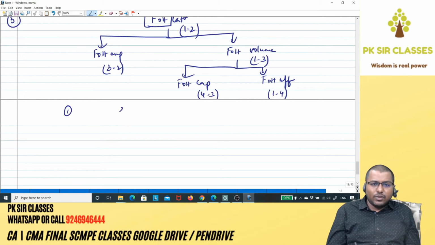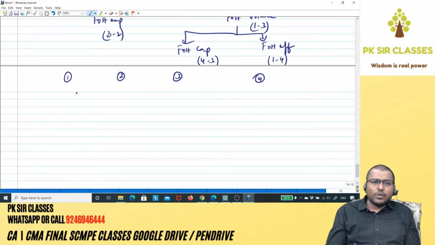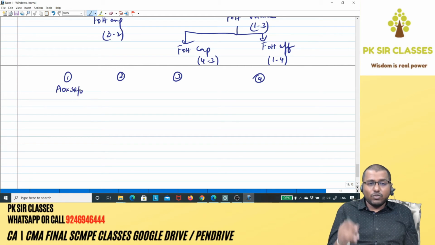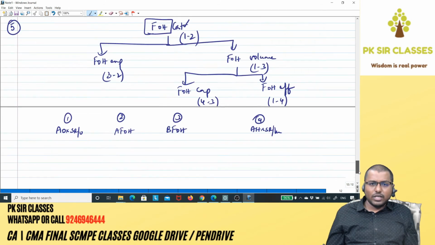So let's start putting all the formulas over here. First one, I'll go with the frequently used formula. What is the frequently used formula? Actual output into standard rate per unit, the formula which I've rounded up. Second one, actual fixed overheads. Third one, budgeted fixed overheads. Fourth one, actual hours into standard rate per hour. Of course, here it is actual hours worked. I told you that logic as well.